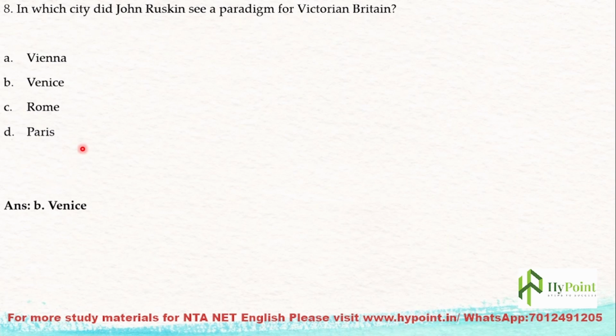The next question: in which city did John Ruskin see a paradigm for Victorian Britain? So, in which city did John Ruskin see a paradigm for Victorian Britain? It was Venice.